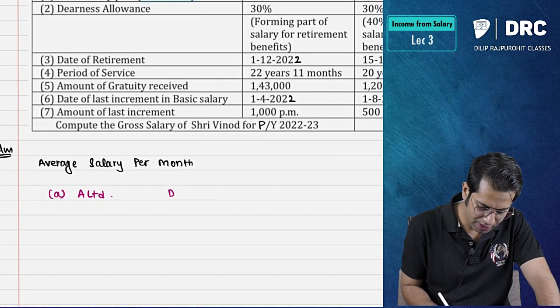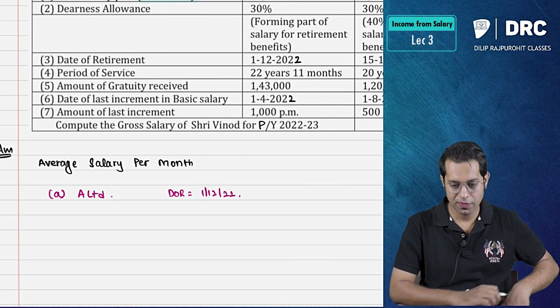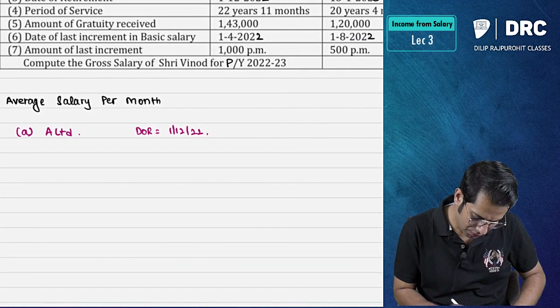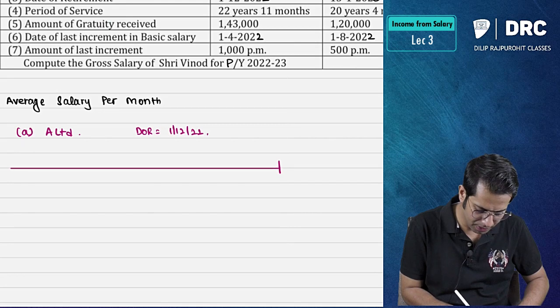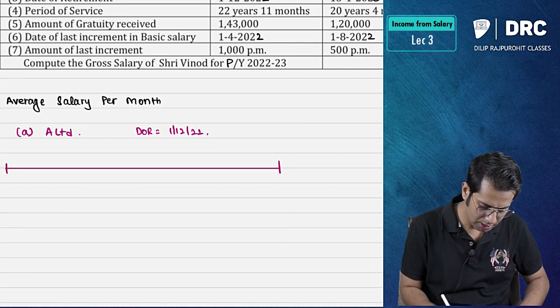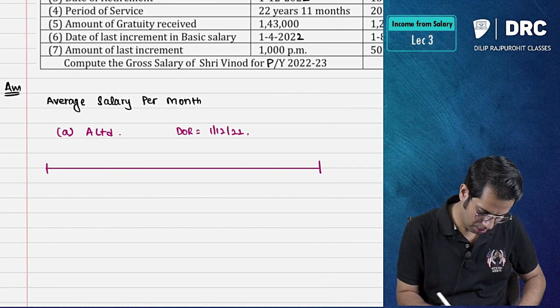Date of retirement they have given. Date of retirement is equal to 1st of December 2022. So I should go back 10 months. From December I will go back 10 months. From December means I will take it from November and onwards.